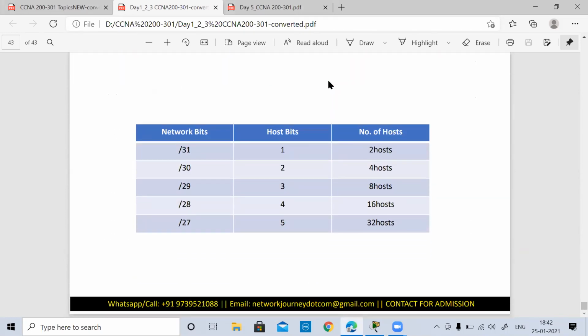So this was again just a part of it, that if I have /31, so network bits are 31, remaining one host bit, so number of hosts is 2^1. If I have /30, this is something which is very common in use. So we can remember this: /31, 31 bits, remaining one, so I have 2^1 hosts. /30 means I have 30 bits on the network side, so remaining 2 on the host, so 2^2. This is something we discussed in the last class.